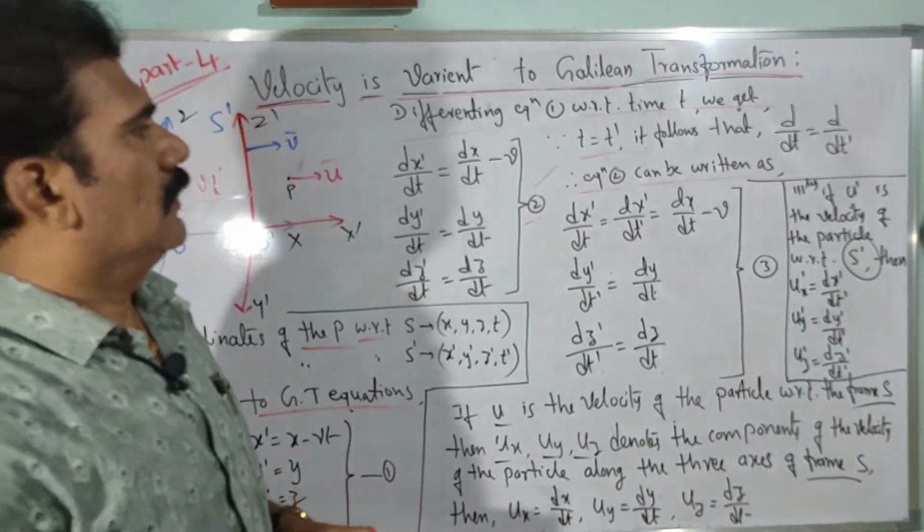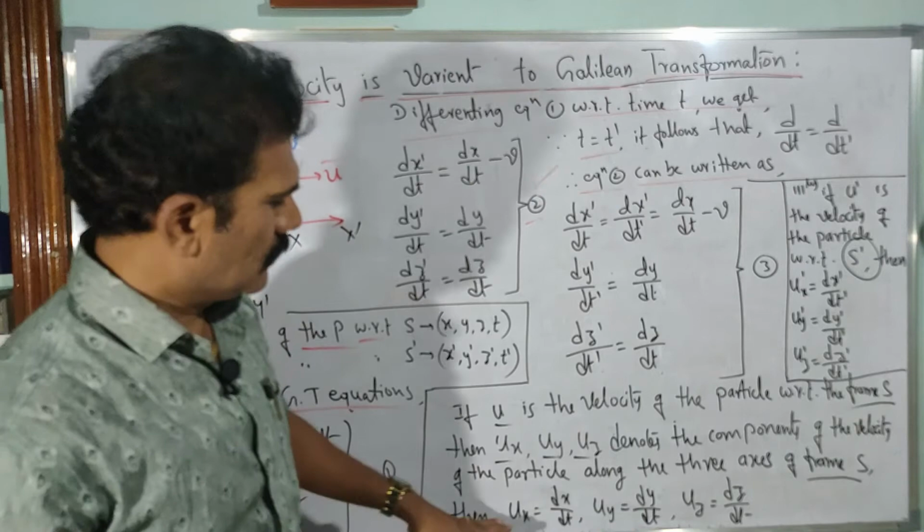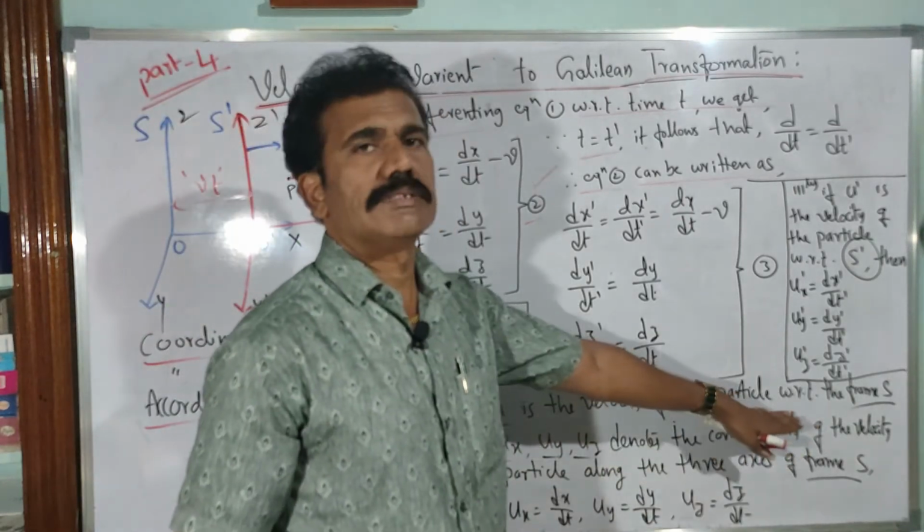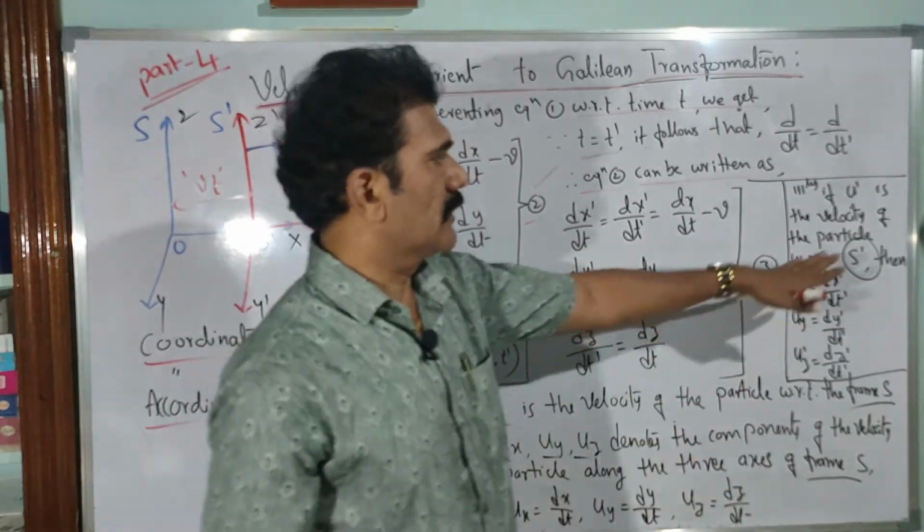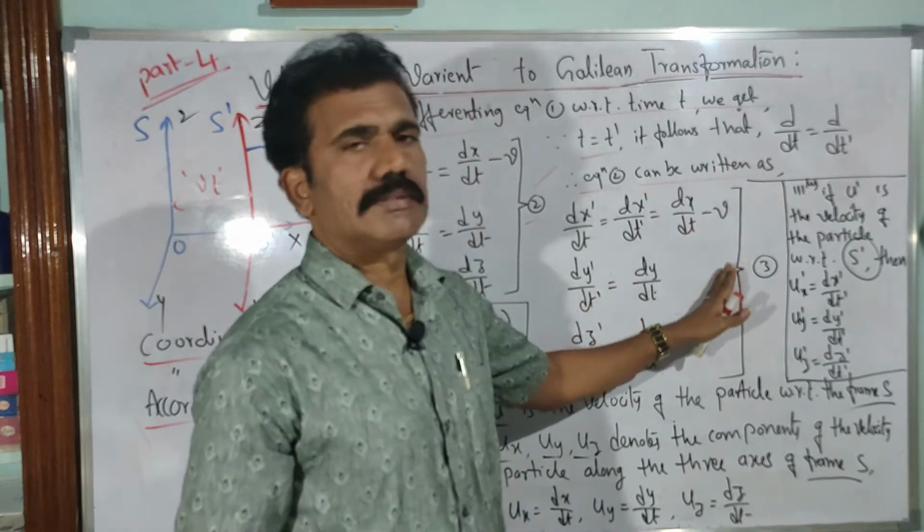Now I will proceed to show how to substitute these components of the velocity measured with respect to S and S dash into equation 3.